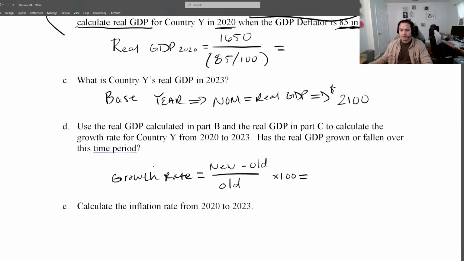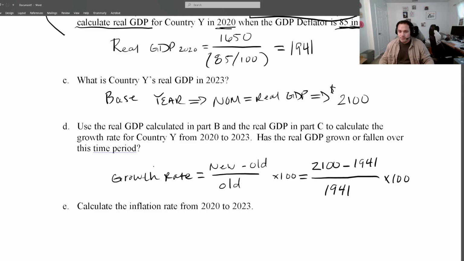And so for our purposes, our real GDP in 2023 is equal to our nominal, and then we adjust for part B. I'm just rounding to the nearest whole number here; on the exam I'll specify. Times 100. Sorry, I didn't finish my calculation up here.